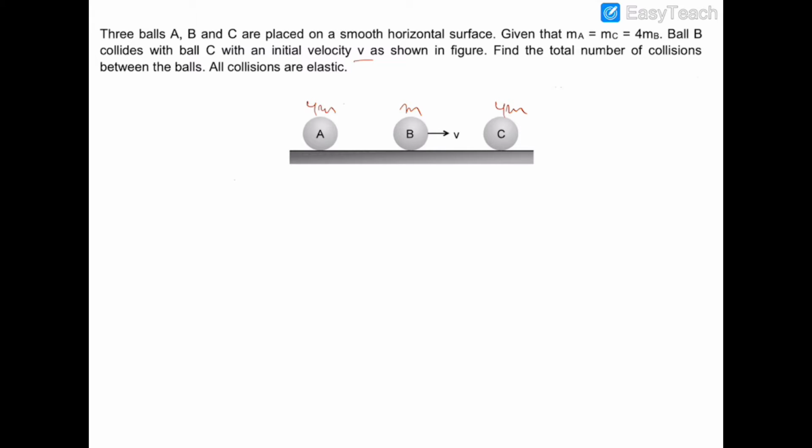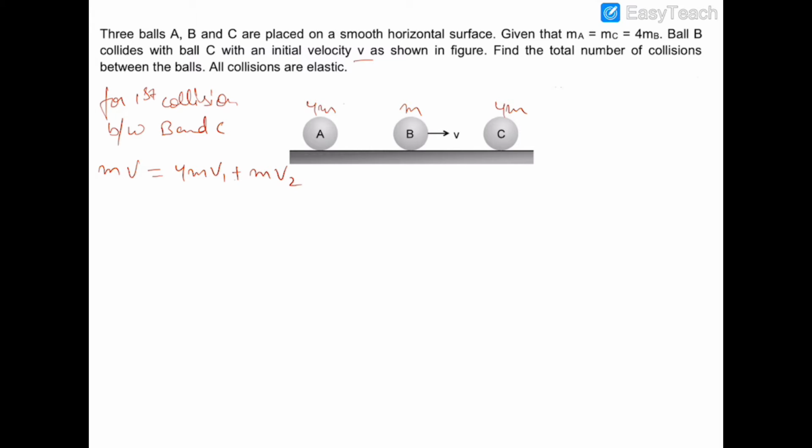First of all, let's consider the first collision between B and C. The momentum would be conserved, and hence m into v will be equal to 4m into v1 plus m into v2.